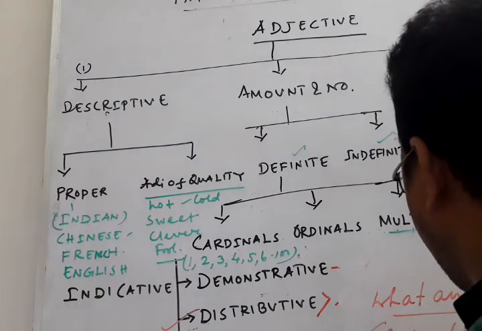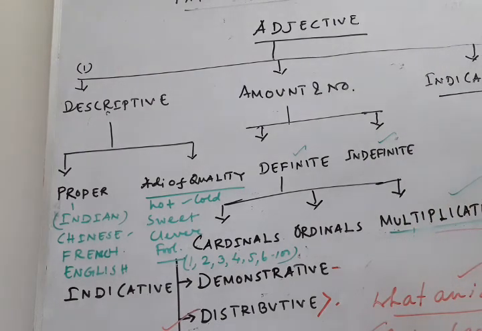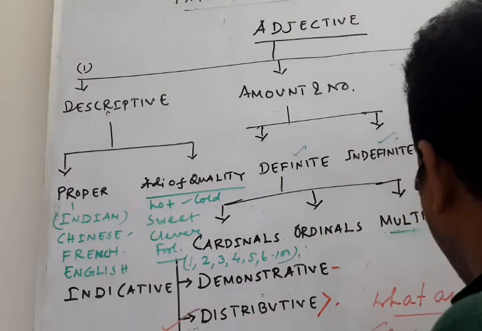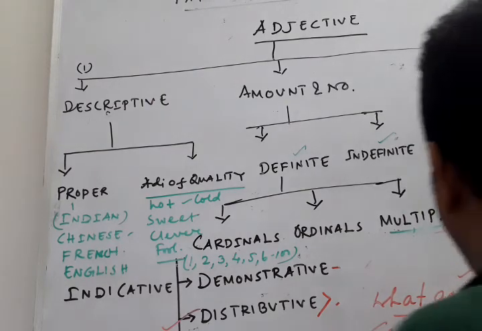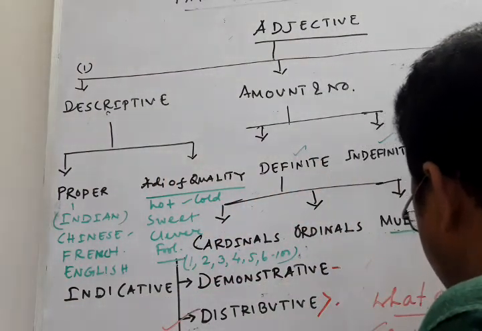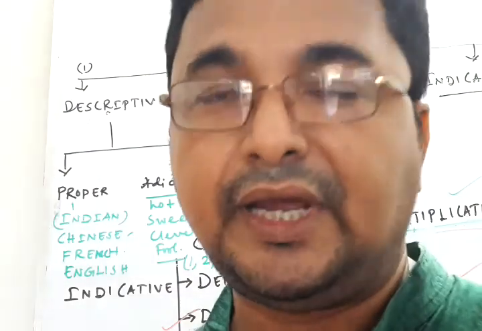Suppose, what a folly! F-O-L-L-Y. This is called exclamatory adjective. What a fine goal! What a catch! That means the fielder has caught a beautiful catch. These sentences are the examples of exclamatory adjectives. In this way, you have to explain adjectives.